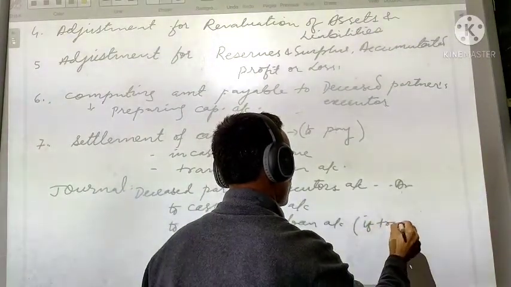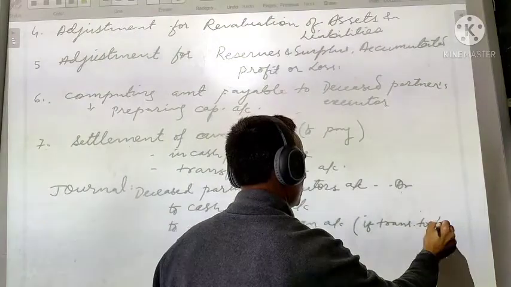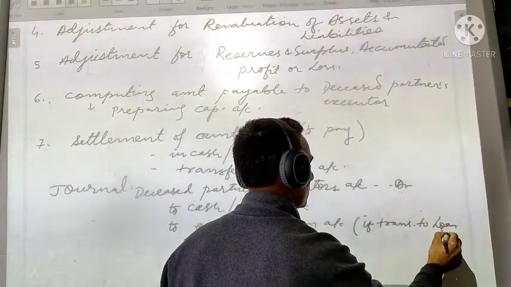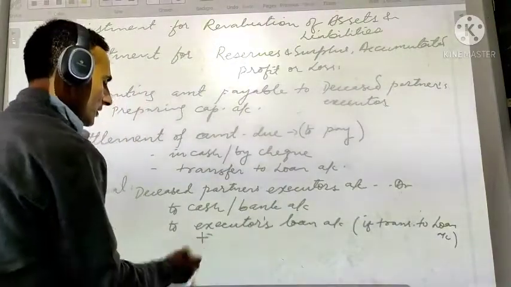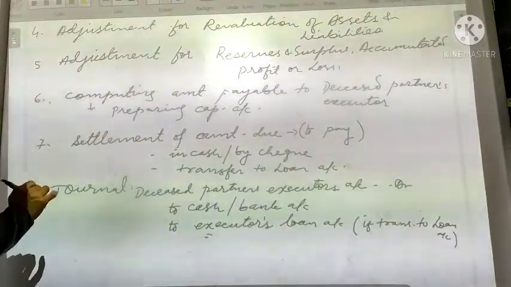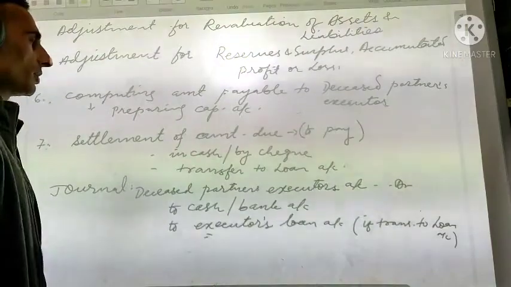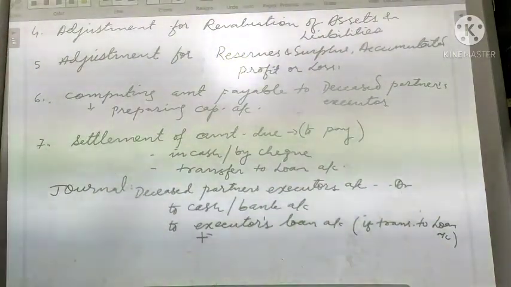If transfer to loan account, then this entry we got to write down. So this is a journal for settlement of amount due to the deceased partner's executor.